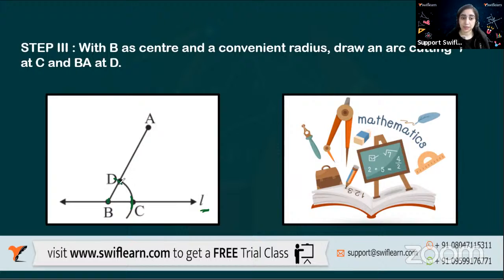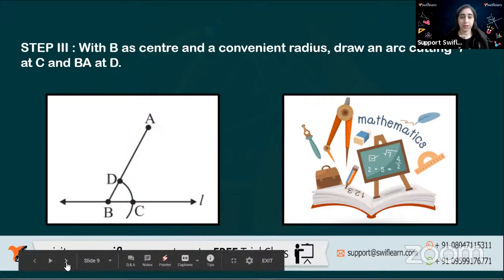And suppose I can say, okay, I make a bigger arc. That would be the best way of saying it. And the point at which they are intersecting, or it's meeting the arc of the line AB, I'll say D point. And where it's meeting at line L, I'll say C point. Okay, clear? All right. Now, moving on to the next.